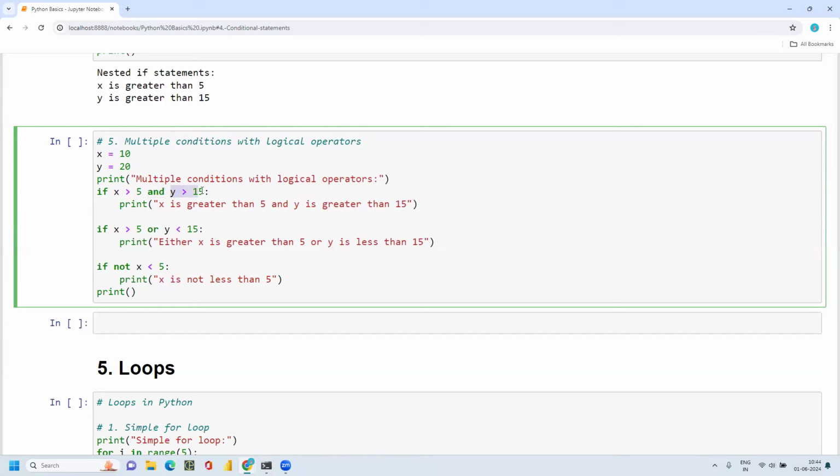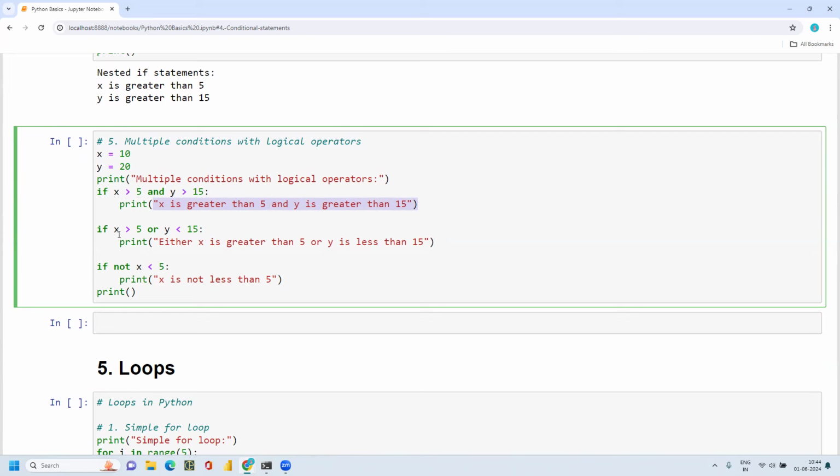Let me check. x is 10, and 10 is greater than 5, so this is a true statement. And y is greater than 15: y is 20, and 20 is greater than 15, so this is also satisfied. That means we will get the output as true. So if these conditions are satisfied, I'm instructing the system to print the statement, x is greater than 5 and y is greater than 15.